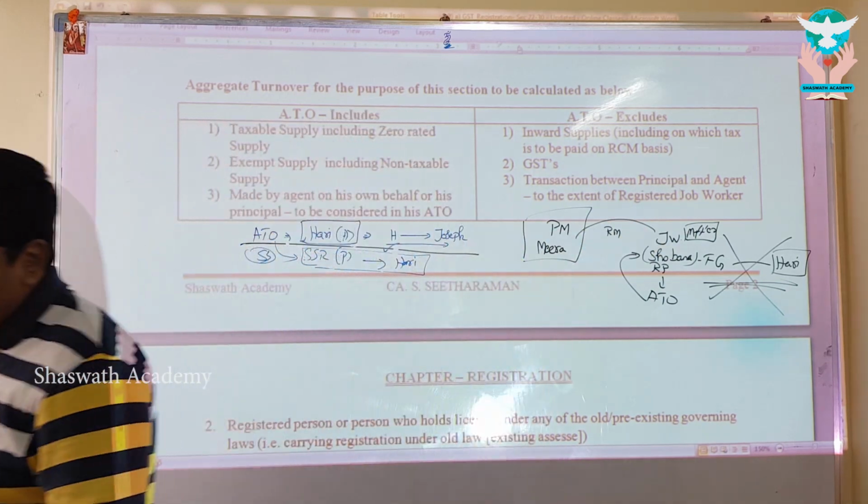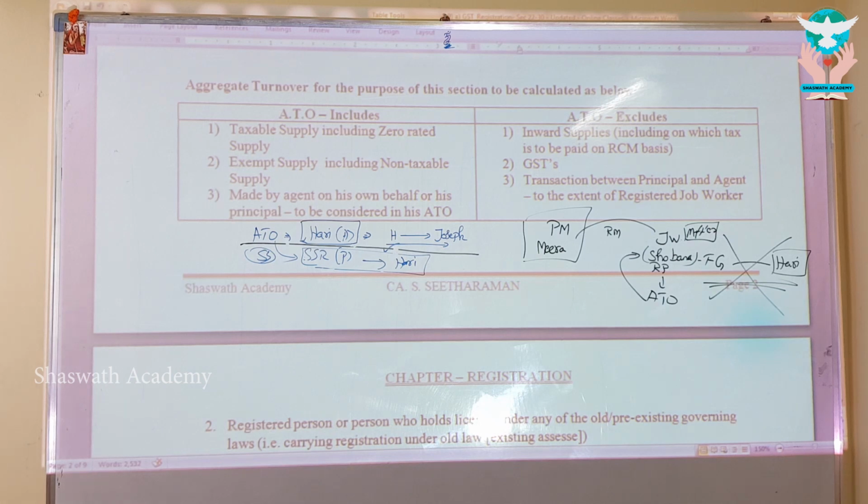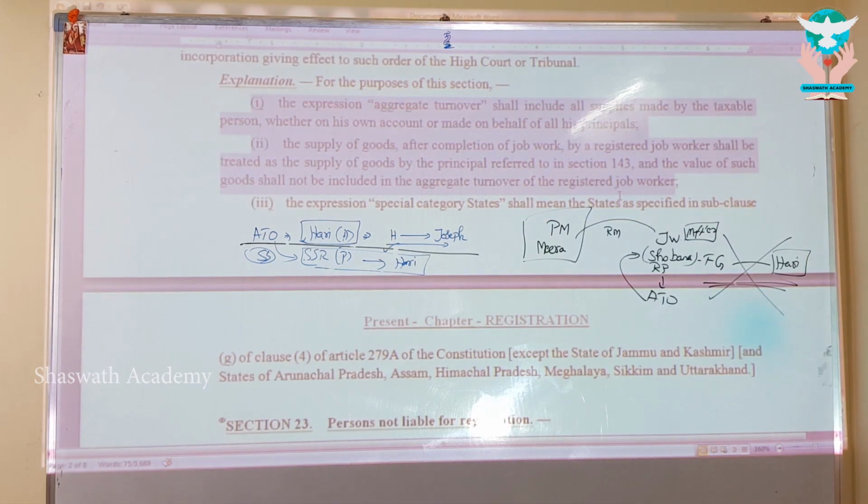Kanna, in this table I have given it for simplicity's sake. But read it in the bare law. I want all of you to read the second paragraph. Have a look at it. Read it carefully, my dear.